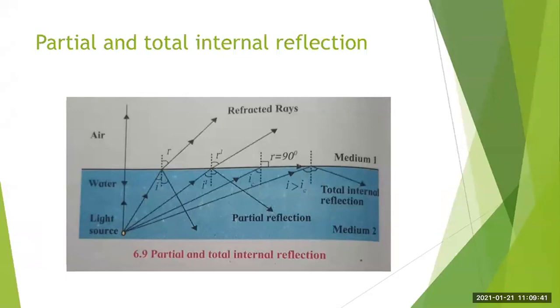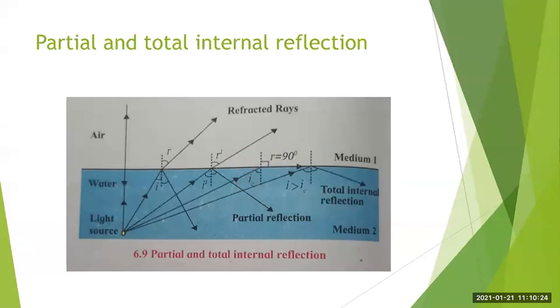So here you can observe this, r is equal to 90 degrees. Okay, so for this angle of incidence, where it is written ic, for a particular value of i, the value of r has become equal to 90 degrees. Okay, so this value of i is called the critical angle. Okay, so this is also very important. What is the critical angle? For a particular value of i, the value of r becomes equal to 90 degrees. This value of i is called the critical angle.